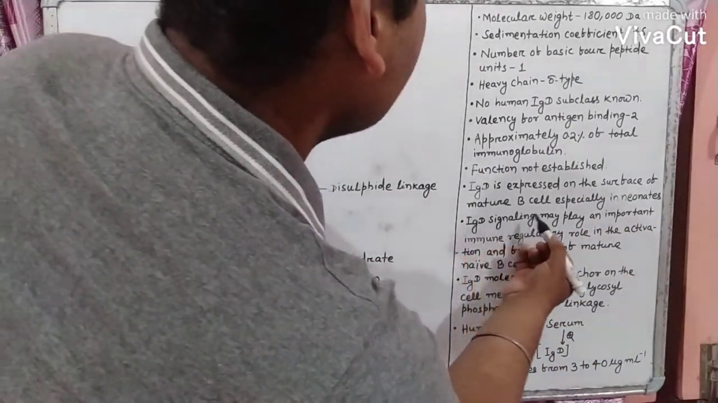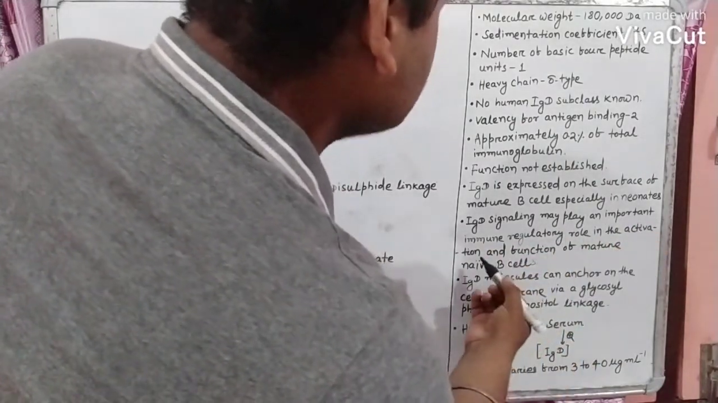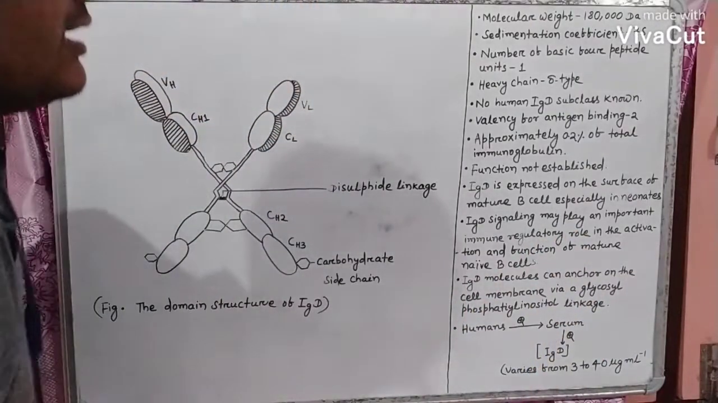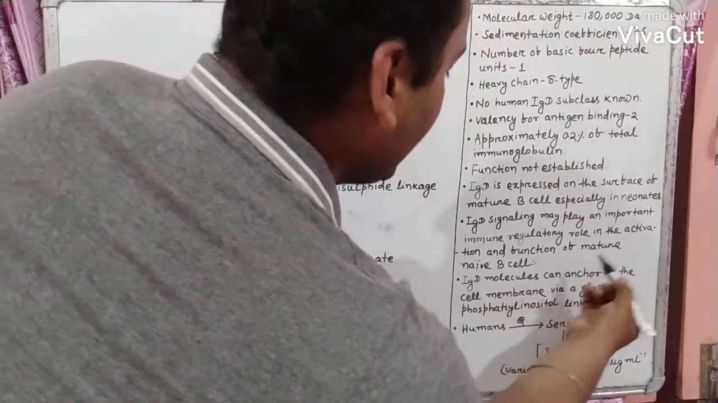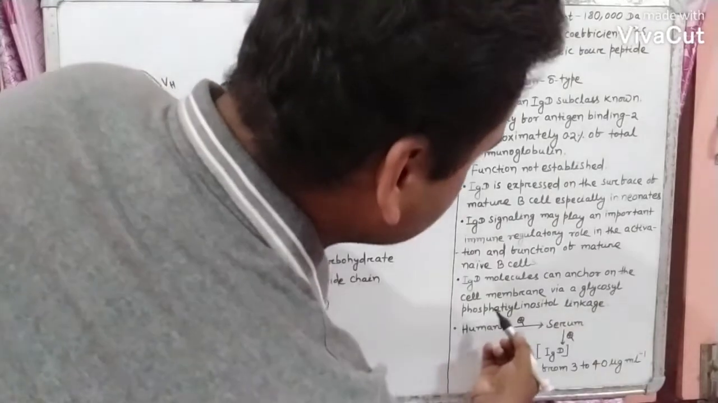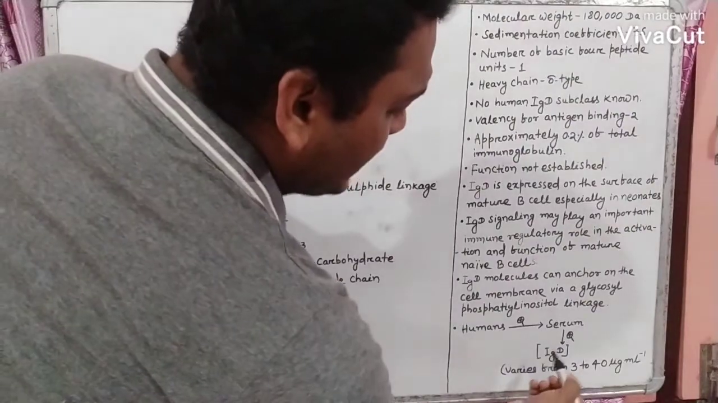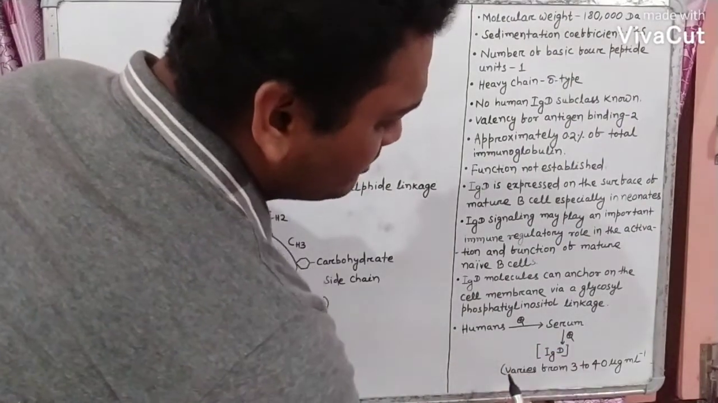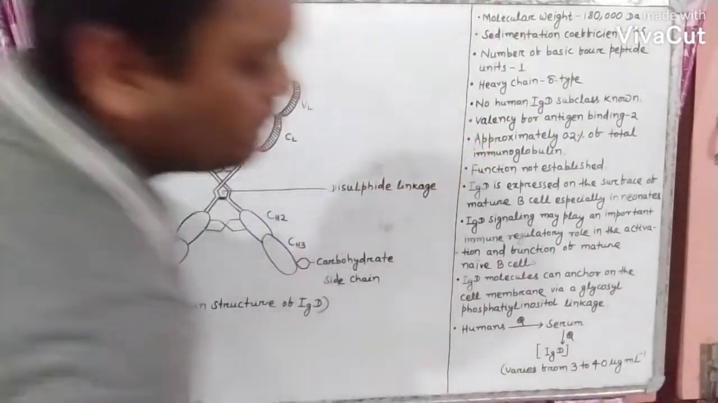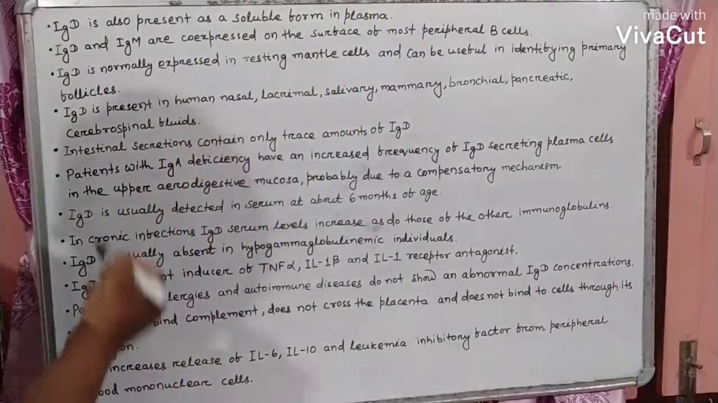IgD signaling may play an important immune regulatory role in the activation and function of mature naive B cells. IgD molecules can anchor on the cell membrane via a glycosyl phosphatidylinositol linkage. The concentration of IgD in human serum varies from 3 to 40 μg per ml. IgD is also present as a soluble form in plasma.